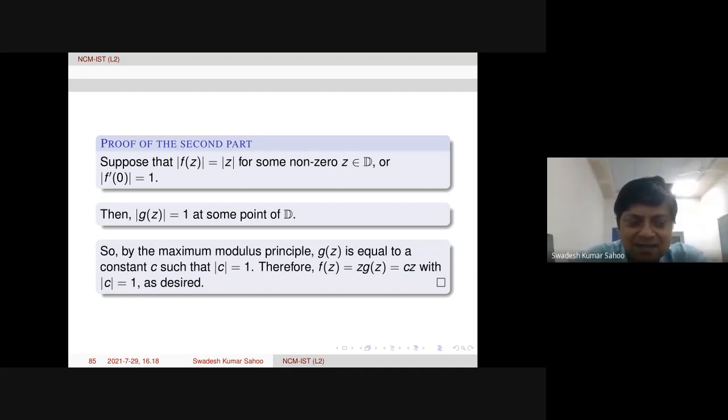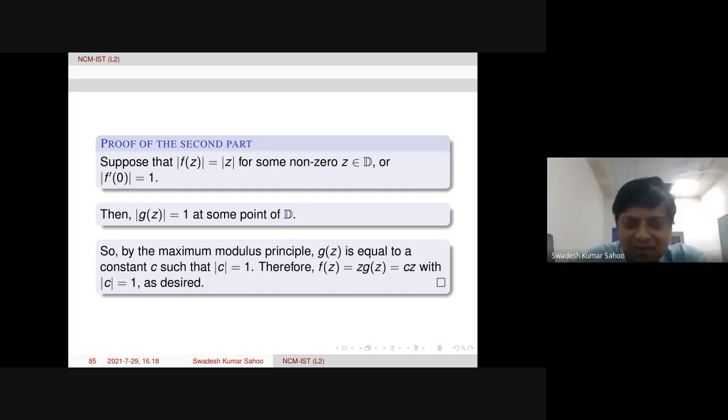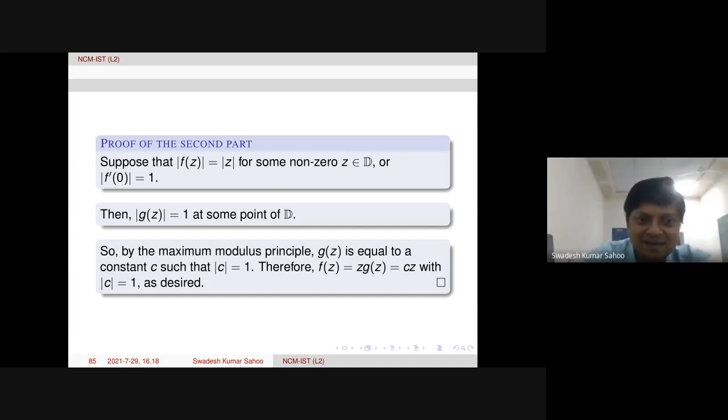So what does it say? Maximum modulus principle. Maximum must be on the boundary, not inside. No, the maximum modulus first form. Suppose the maximum occurs inside the domain, then the function has to be constant, isn't it? Yes. That is the reason it is written by the maximum modulus principle, the first form of the maximum modulus theorem,